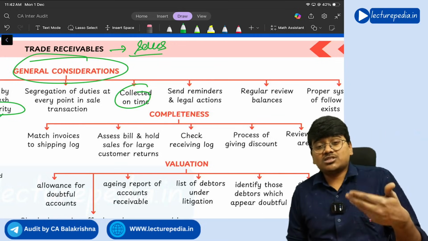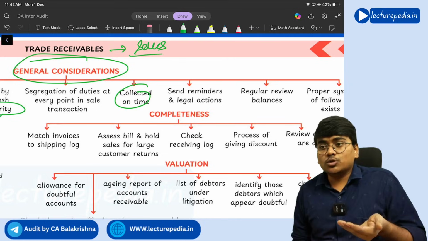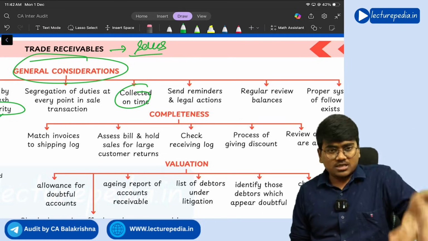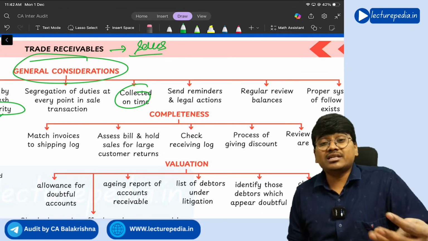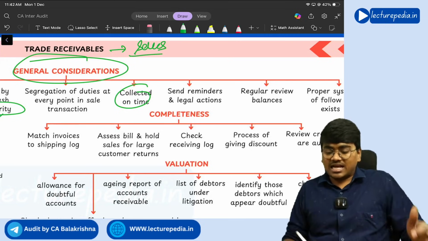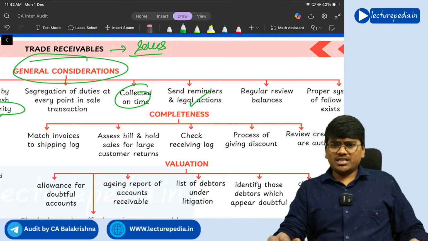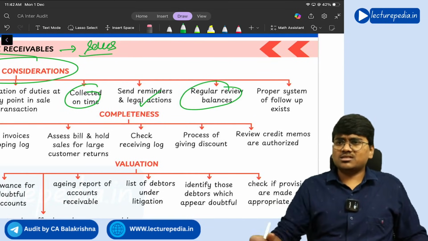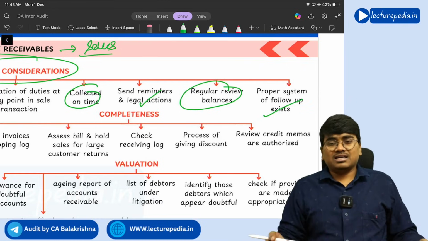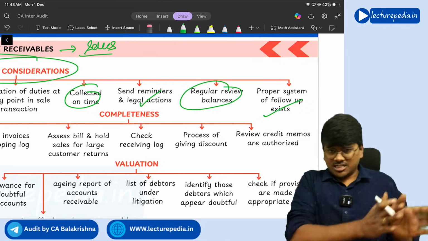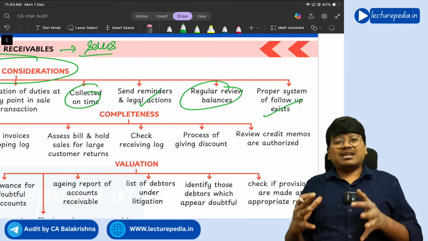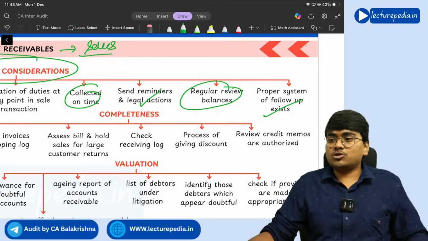Next, you need to ensure whether the amount from the trade receivables has been collected on time, and if at all any trade receivable is not giving the money to you, the company has to take proper legal action. So the auditor will see whether legal action has been taken properly or not, regularly review the balances, and whether a proper system of follow-up exists. So these points you will see with respect to trade receivables, the general considerations.